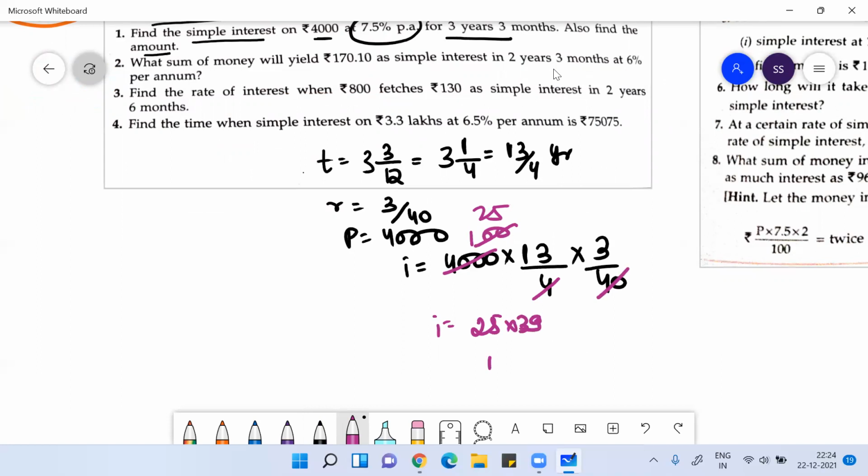If you solve this 25 into 39, you will get the interest. Or if I write this better, it would be 3900 by 4, which will make more sense. Calculation-wise that would be easy. So 9 fours are 36, then 30, 30 means 7 fours are 28, so your interest would be 975, and then you can find the amount.